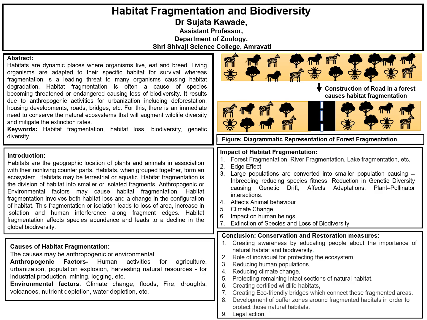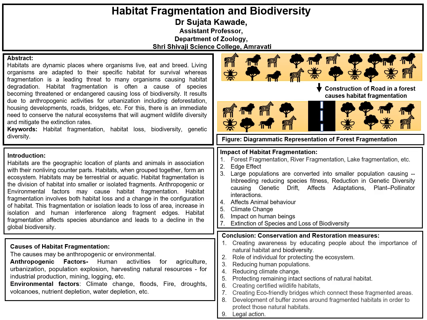Now, what is habitat fragmentation? Habitat fragmentation is the division of habitat into smaller or isolated fragments. The reasons for this habitat fragmentation may be anthropogenic or environmental. Habitat fragmentation involves both the loss of the habitat as well as the change in the configuration of the habitat. This loss of the habitat and the change in the configuration will lead to a reduction in the species abundance and will also ultimately result in the decline of the global biodiversity.